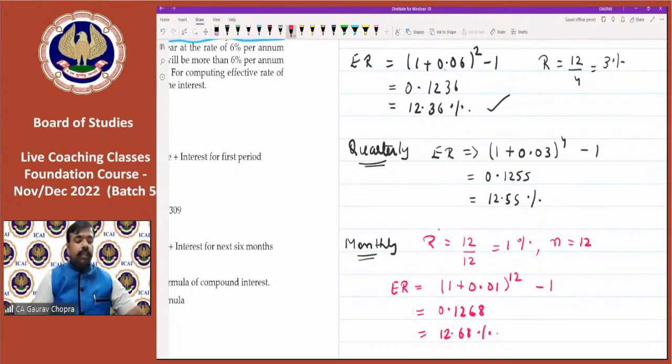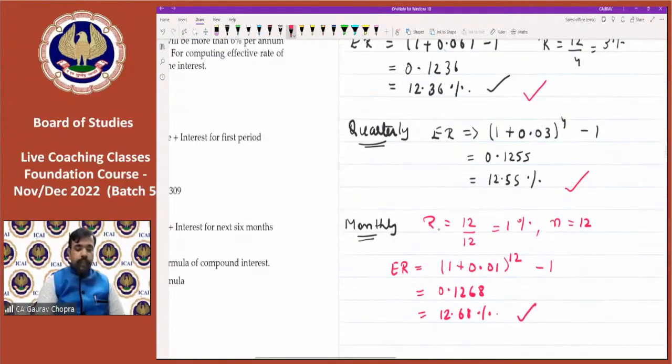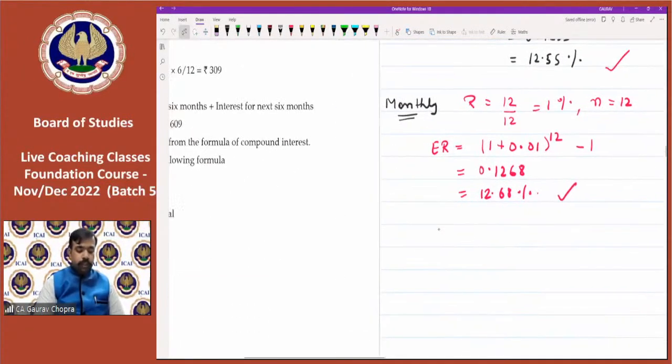So in this manner, we can always calculate the effective rate of interest. So the yearly interest was 12%, but when we are compounding more than once, we get more returns. So monthly we are getting 12.68, quarterly we are getting 12.55, then in case of half yearly it is 12.36. So more compounding, more returns. So based on this, we can do some illustrations.